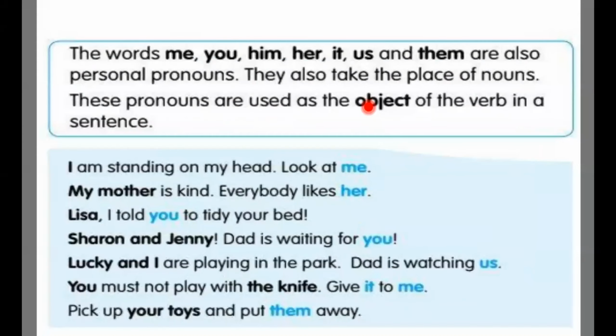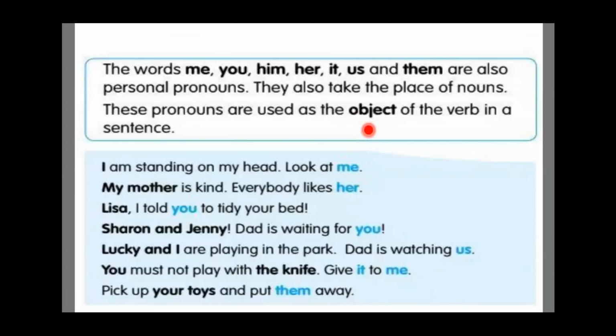Do you want to read the examples also? Yes, you can read. I am standing on my head. Look at me. My mother is kind. Everybody likes her. Lisa, I told you to tidy your bed. Sharon and Jenny, Dad is waiting for you. Lucky and I are playing in the park. Dad is watching us. You must not play with the knife. Give it to me. Pick up your toys and put them away.